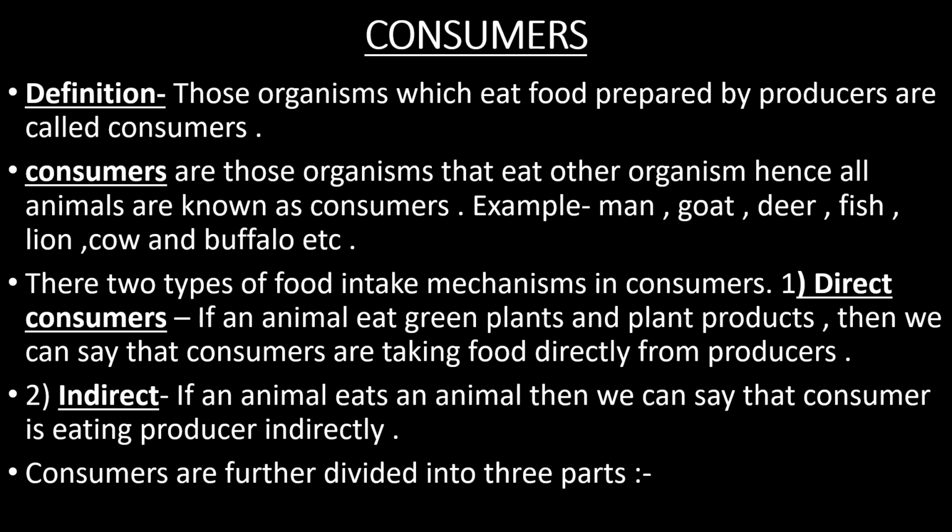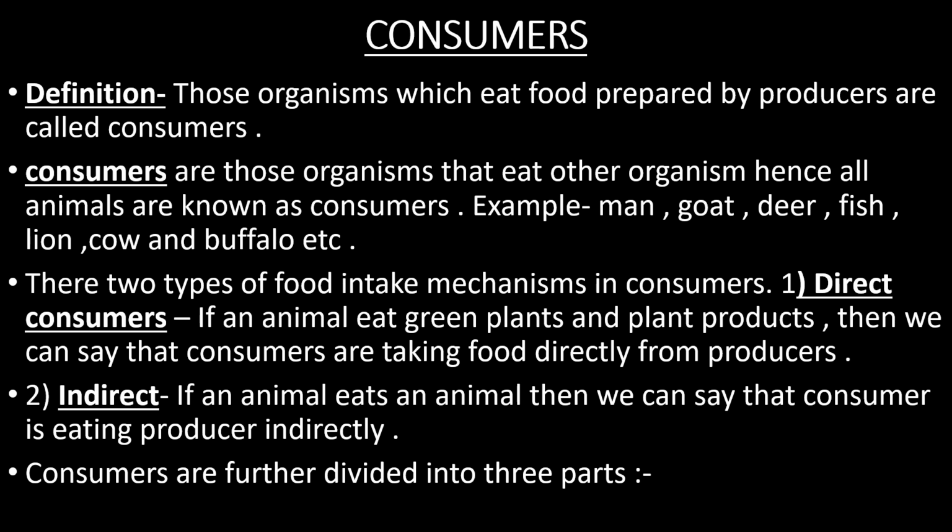Number two, indirect. If an animal eats an animal, then we can say that the consumer is eating the producer indirectly. So we can take one example. Plant, number two, goat, number three, lion. So the goat eats the plant and the lion eats the goat. In this food chain, as we see, the lion is taking food indirectly from plants. It means the lion is not taking it directly.